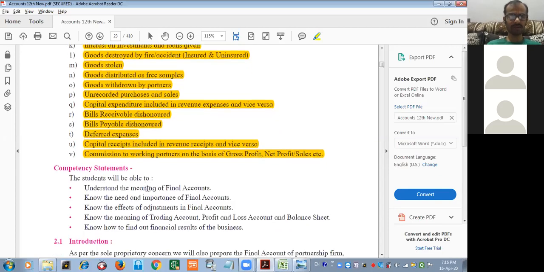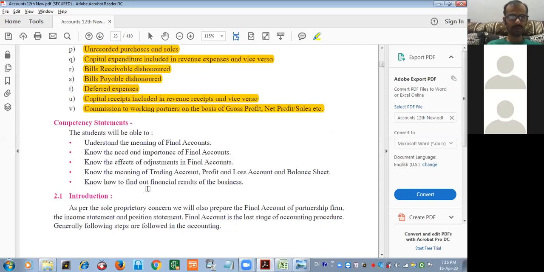So now we'll go ahead with the next important point, the competency statement. After studying this, what can the student understand? What is the meaning of final account? Know the need and importance of preparation of final account, various effects of adjustments given in final account, what is the meaning of trading, profit and loss, balance sheet, and financial result of the business.